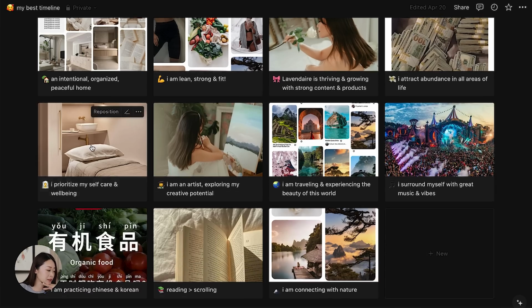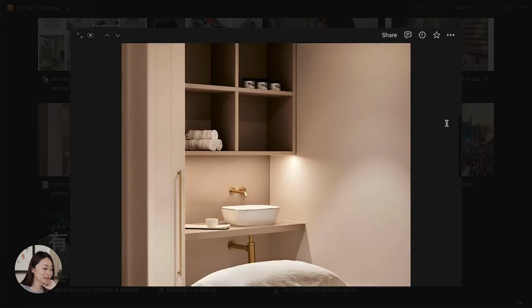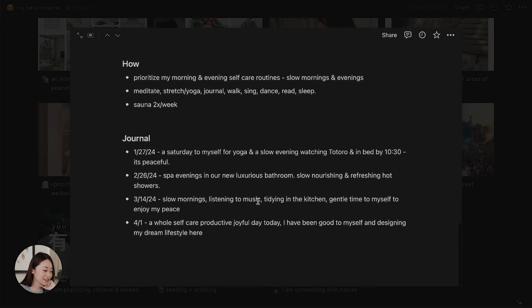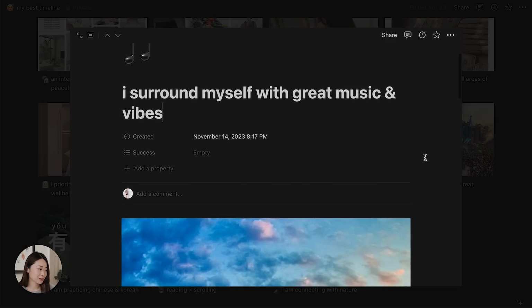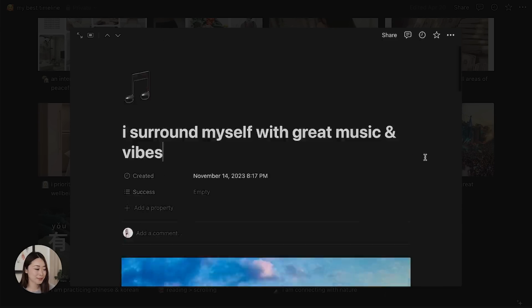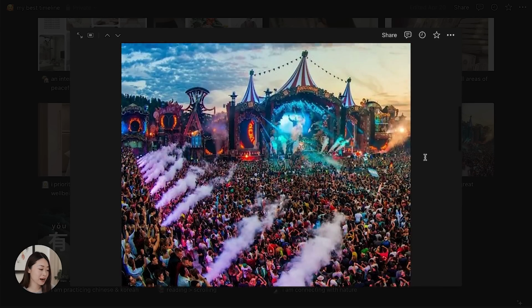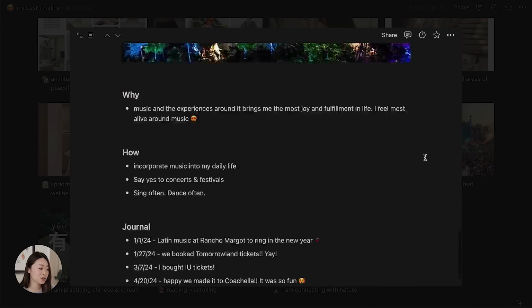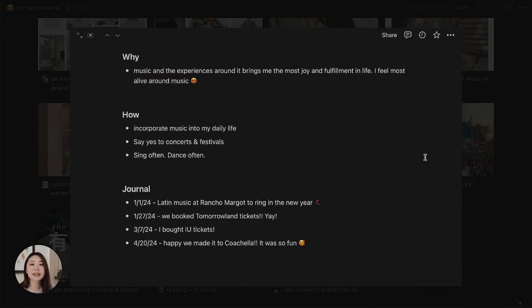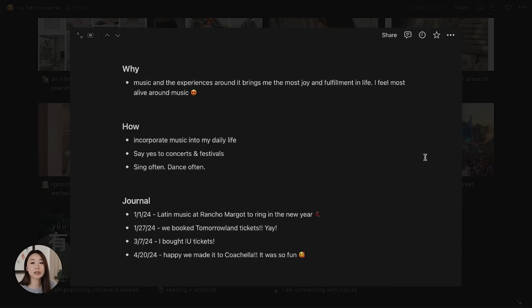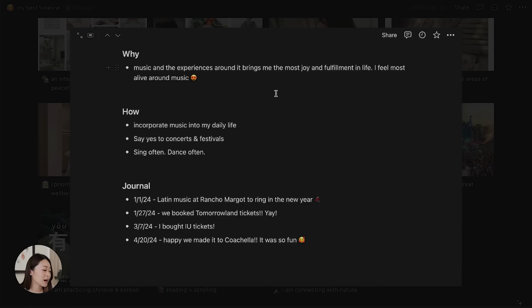For example, here's another one. I prioritize my self-care and well-being. Here I have my why, I have some hows, and then I have some journal entries on how I've been keeping on top and on track with this goal. For example, another goal here, I surround myself with great music and vibes. I came to this goal because I realized that I'm always feeling so fulfilled and joyful when I am at concerts or surrounded by music. And so this is my year to just say yes to any concerts or festivals that come up because they genuinely give me so much joy and fulfillment in life. So just some whys, hows, and then the journals.